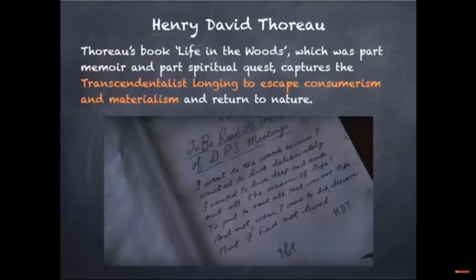I went to the woods because I wanted to live deliberately. I wanted to live deep and suck out all the marrow of life. I'll second that. To put to rout all that was not life, and not, when I had come to die, discover that I had not lived.